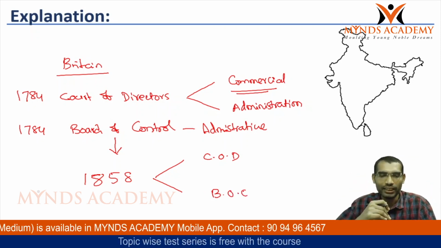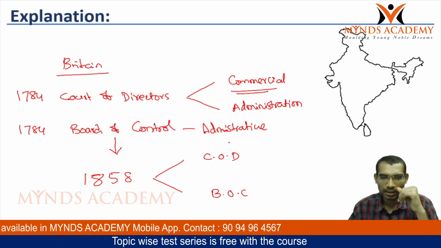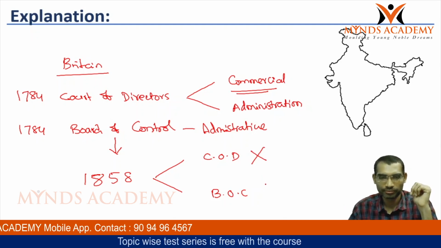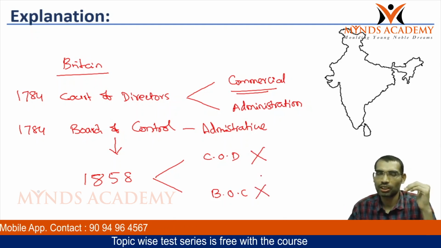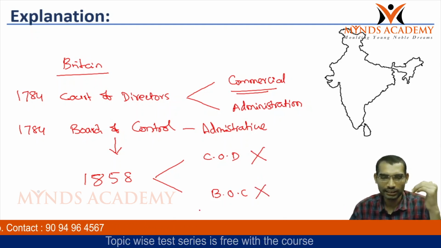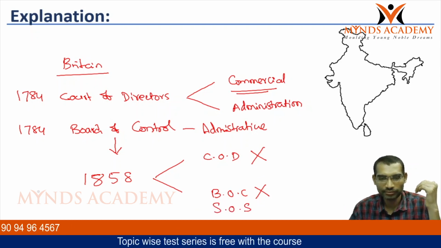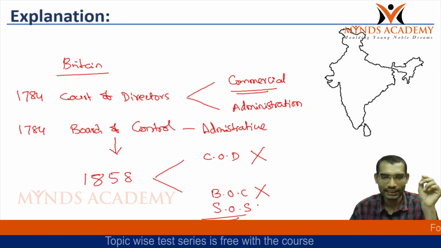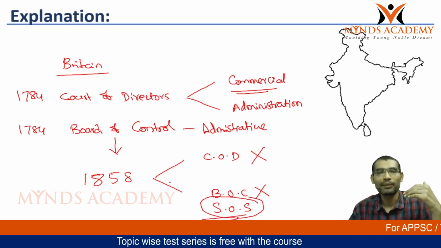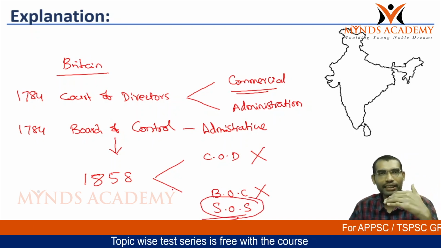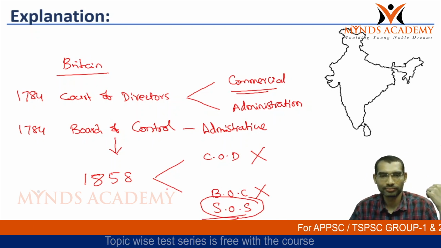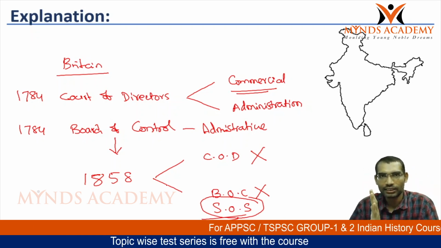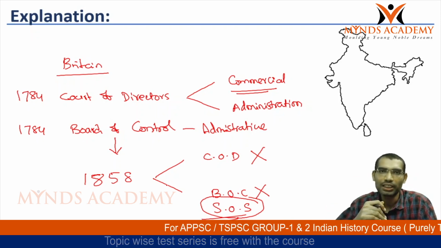After the 1858 Act, this court of directors was completely abolished. Now the board of control was also abolished. In this case, the board of control and the court of directors were abolished, and a secretary of state became the head of the Indian government in London. Whereas in India, now the Governor General became Governor General and Viceroy.